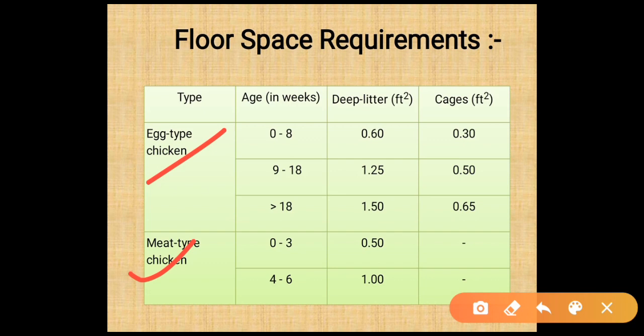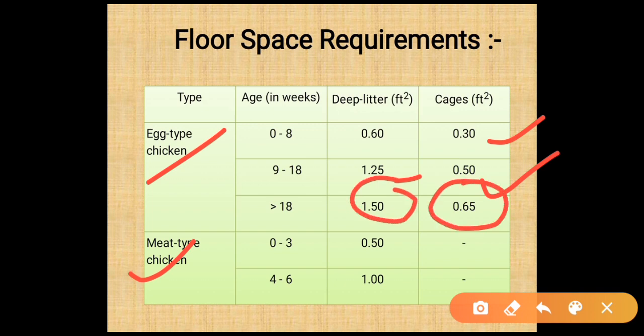For egg type chicken at 0 to 8 weeks of age, the deep litter requirement is about 0.60 square feet, and in cages about 0.30 square feet. For 9 to 18 weeks, they require about 1.25 in deep litter and 0.50 in cages. For greater than 18 weeks of age, they require about 1.50 in deep litter and 0.65 in cages.